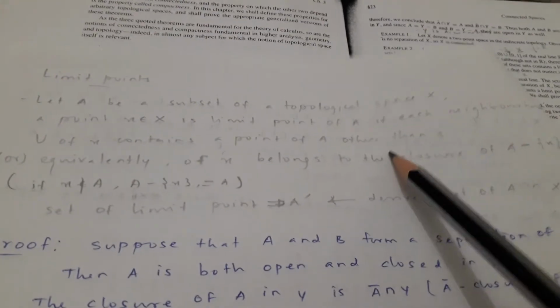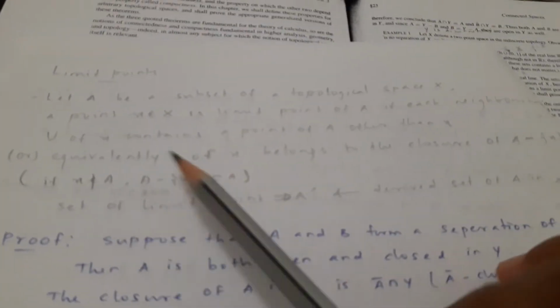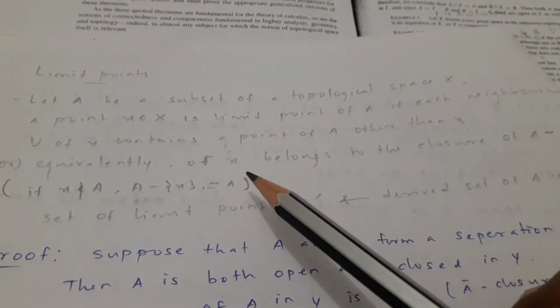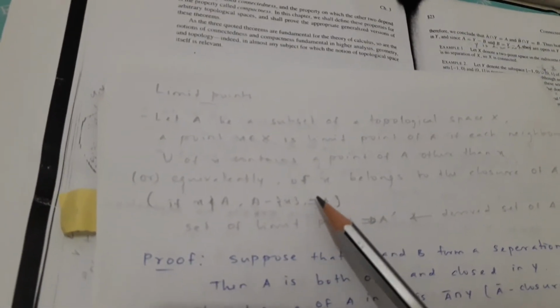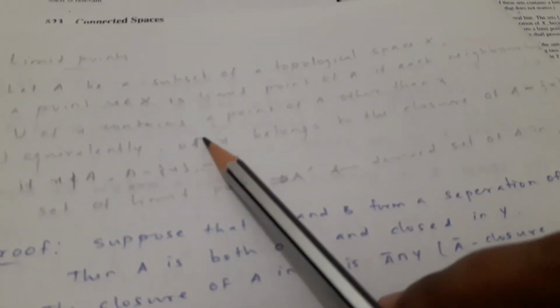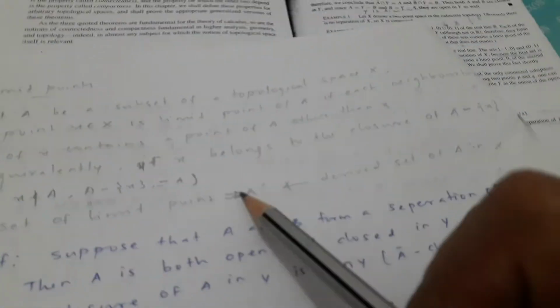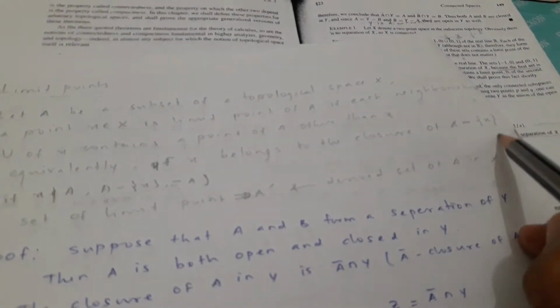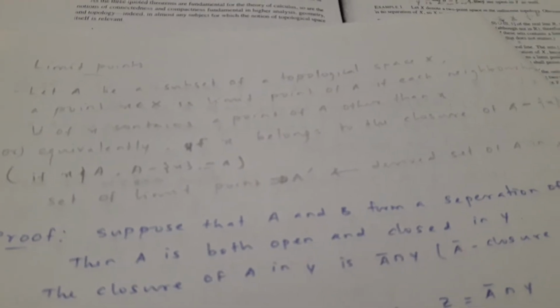Or equivalently, we can say x belongs to the closure of A minus x. The set of limit points is A dash, that is, the derivative set of A in X.